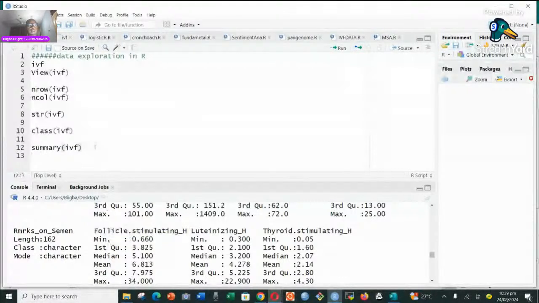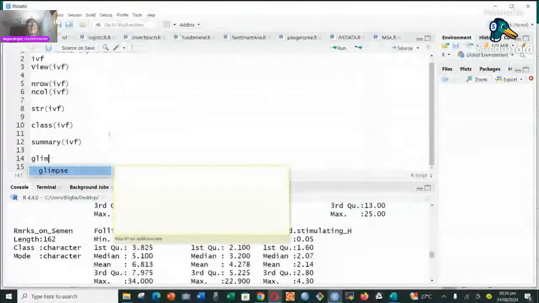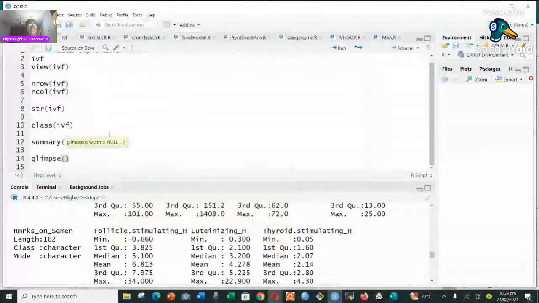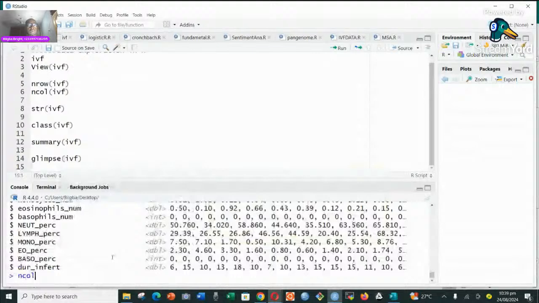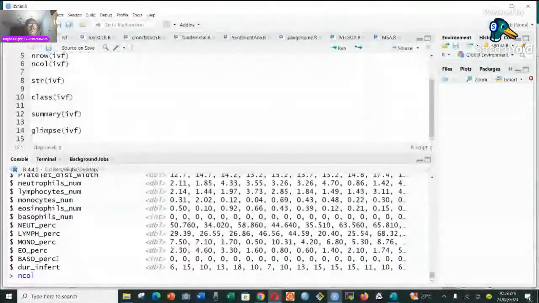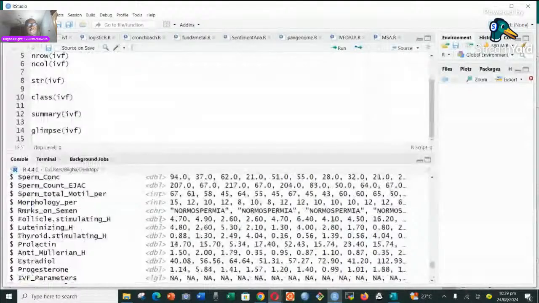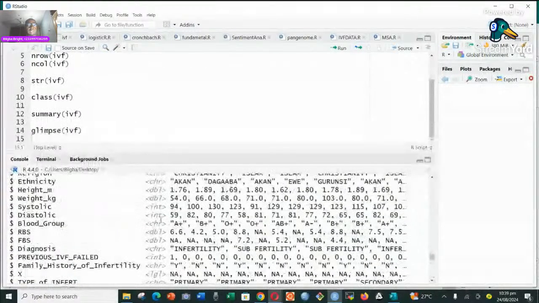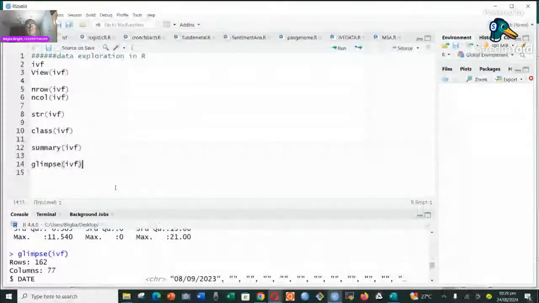If we come a little bit again, we may want to catch a glimpse of it. So we say glimpse. The glimpse is going to give us a perfect description of the data. So we have the IVF, and it glimpses for us. Let's check. As you can see, it shows those that are double, characters, factors, in that order. That's how it looks.